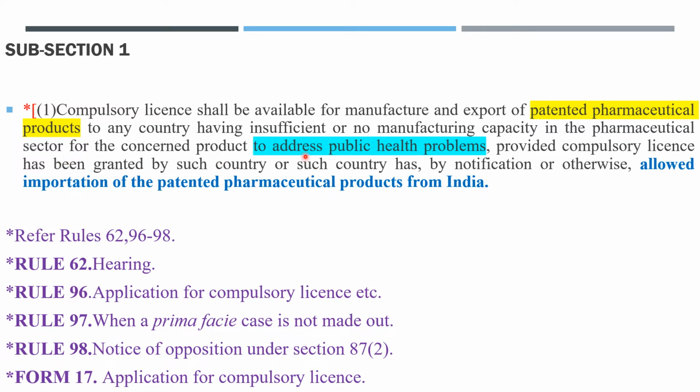The main objective here is to address public health problems. Provided, that means what is provided? Provided compulsory license has been granted by such country or such country has by notification or otherwise allowed importation of the patented pharmaceutical products from India. Fine. So I hope now it is pretty much clear.